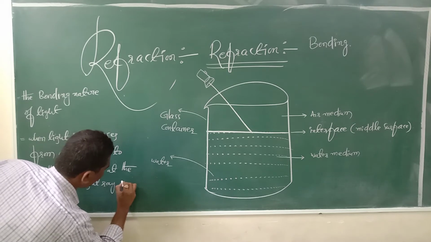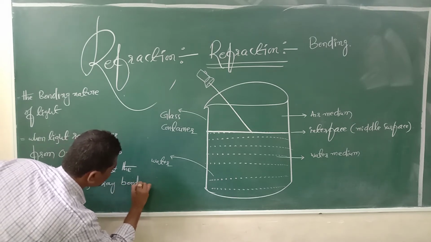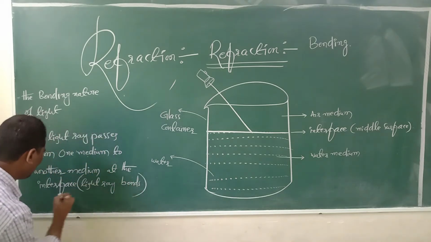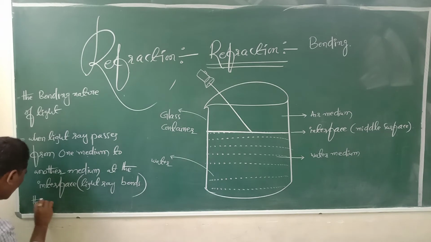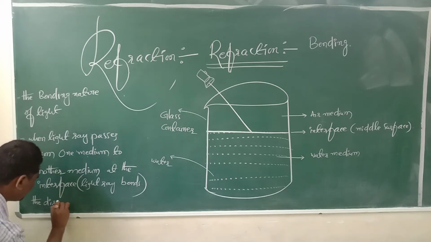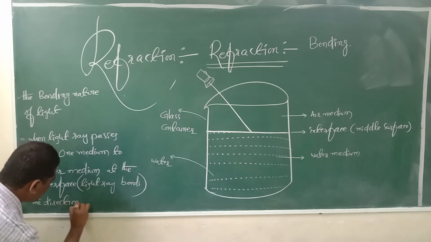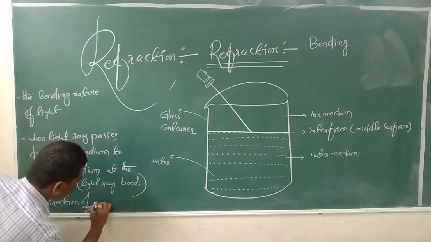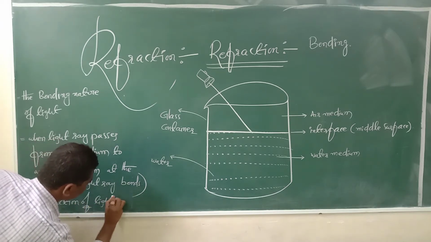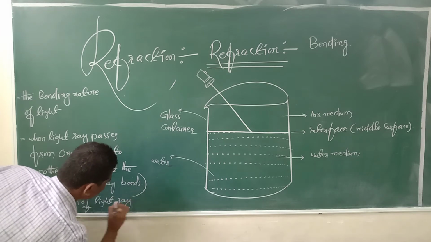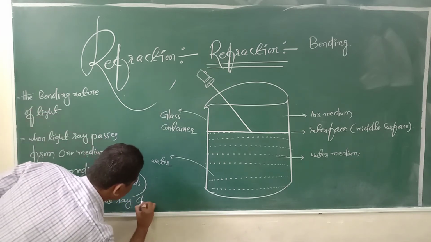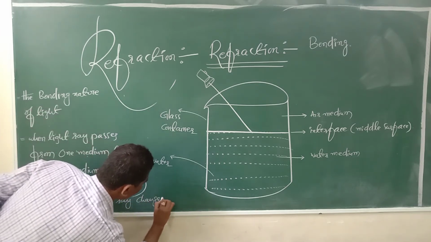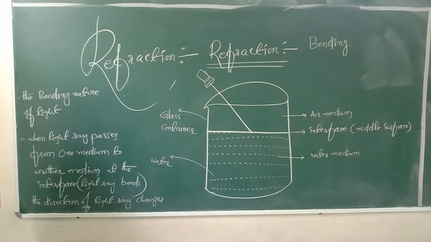So at the interface the direction of the light ray changes. This phenomenon is called refraction.